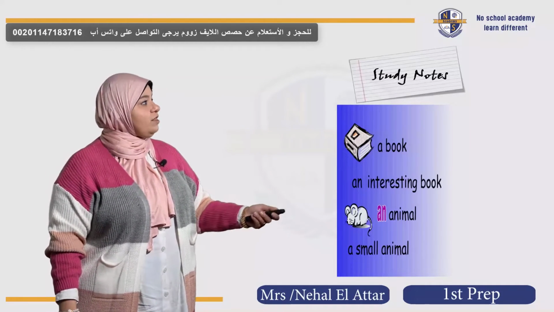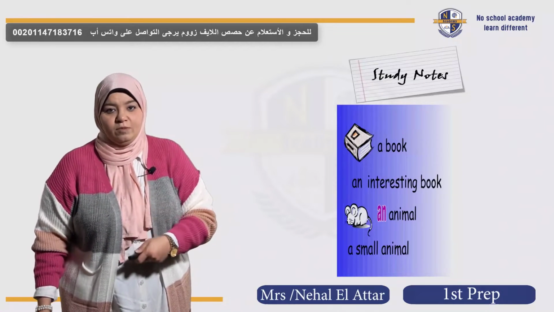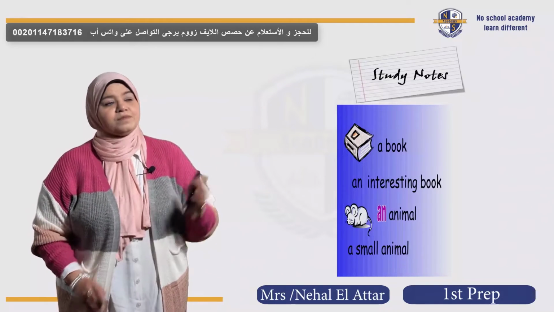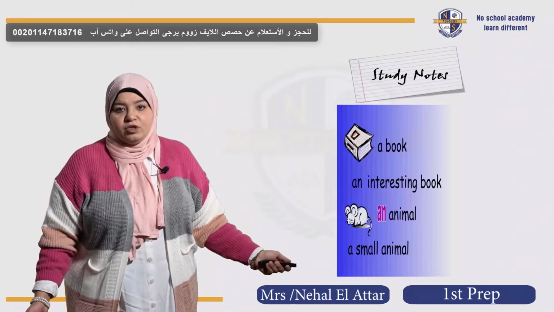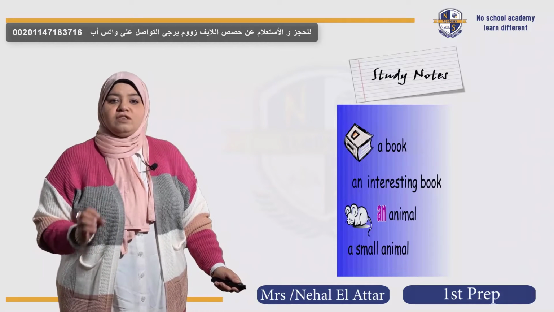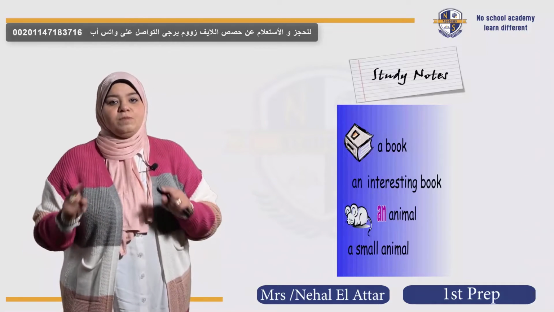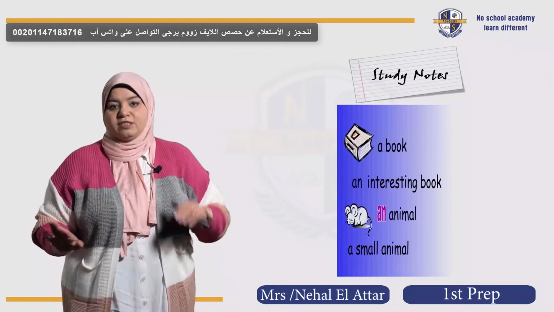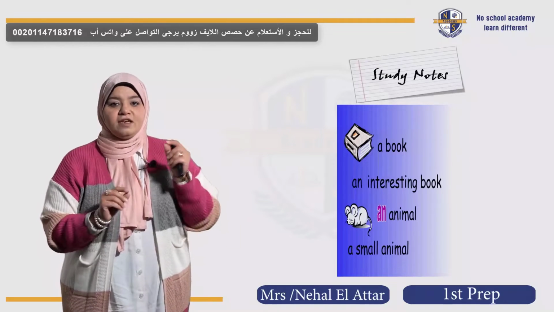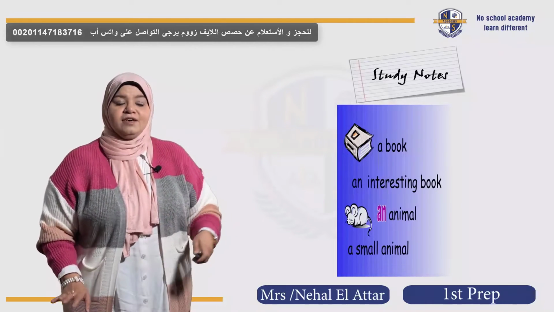But what about if we use the adjective interesting with the word book? Can we say a interesting book because book takes a? Of course not. We say an interesting book. Another example, the word animal. The word animal takes an. But if we have, for example, the adjective small or big animal, do we say an small animal because animal takes an? Of course not. A small animal. Just be concerned, I'm repeating, with the word that comes directly after the article. Okay, you got this? Okay.